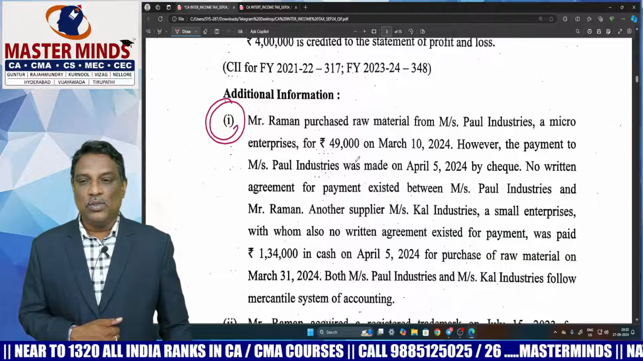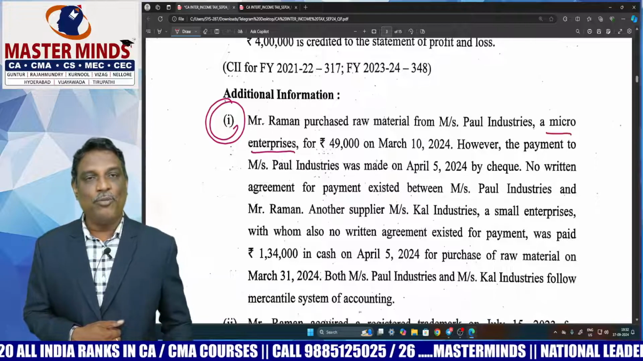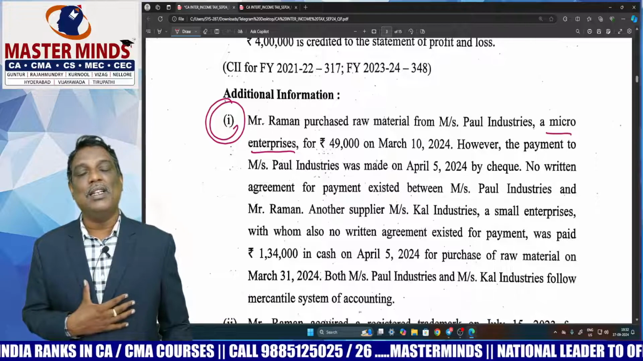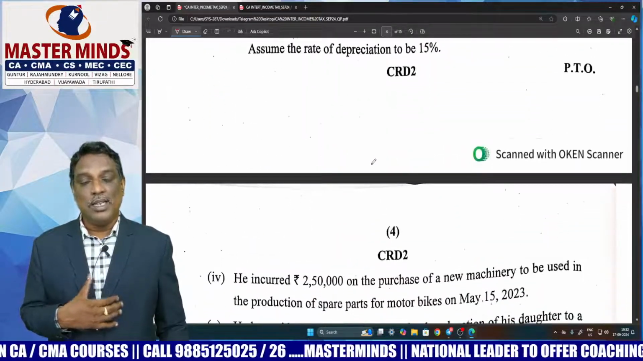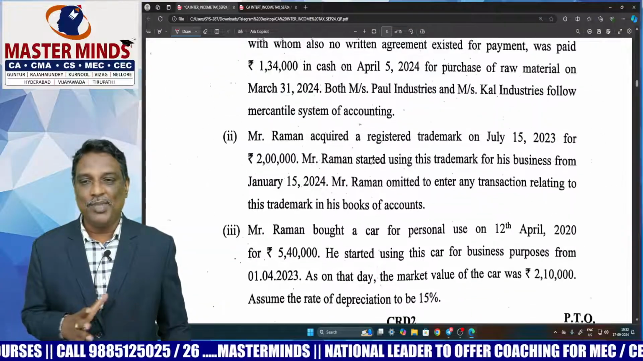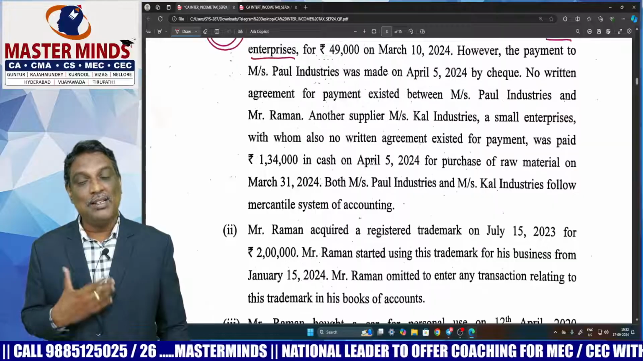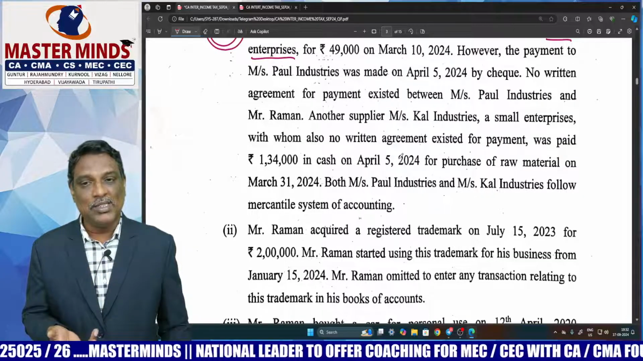Okay. So micro and small enterprises, MSMED. This type of model problem was provided in our amendment material. Okay. So the rest of the points, the rest of the adjustments, are very easy, except that if students had prepared the amendment material, they could answer this question very easily.